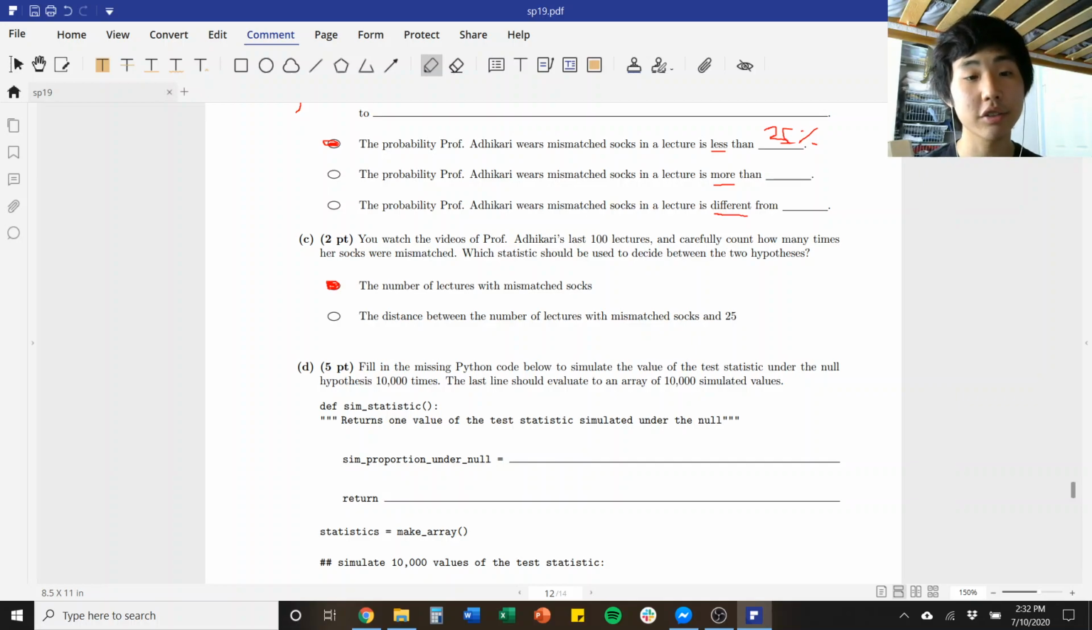The reason why is because in our alternative hypothesis, we are specifying a direction of difference. Let's say it's off by 5, so 30% versus 20%. A value of 20% would support our null hypothesis, whereas a value of 30 would reject it. However, under this test statistic right here, they would return the same test statistic, which is 5. Whereas the number of lectures with mismatched socks accounts for the fact that we only want to look for numbers that are less than 25%.